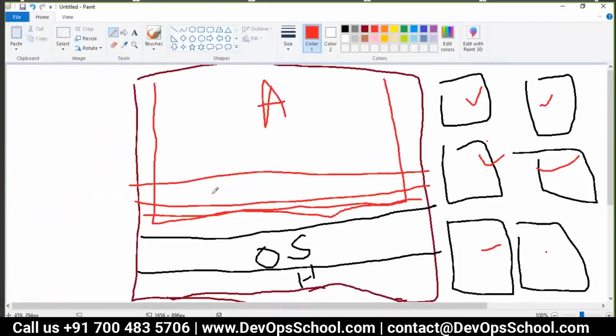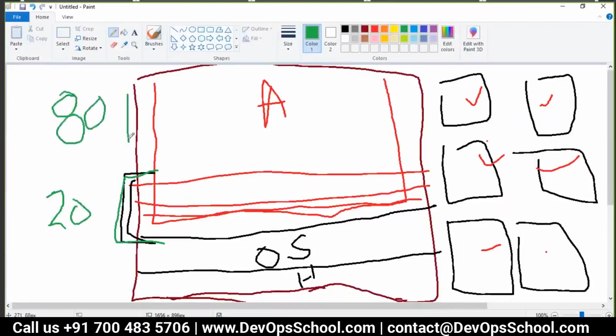The problem in this model is, if you run applications on a physical machine, on average you are using only 15 to 20% of the resources, and 80% of the resources you are wasting.